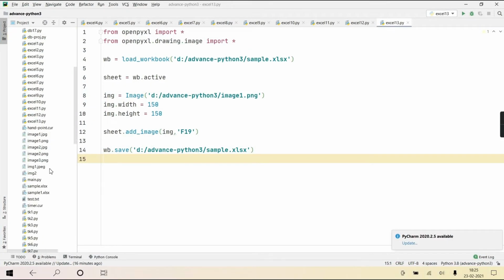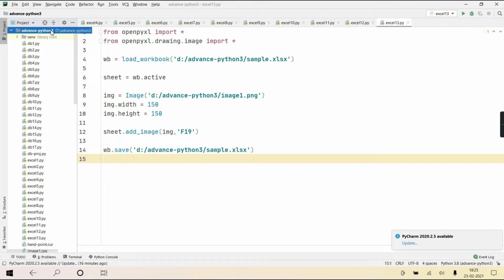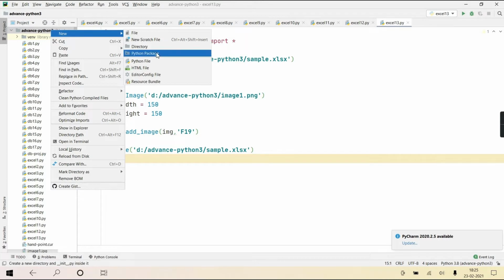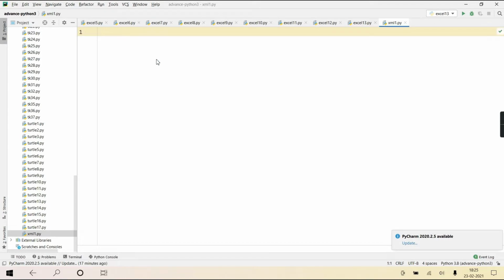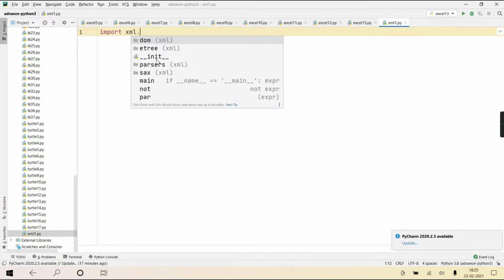I'll just show you. Import the library and give the name to it as et. See, import xml dot etree, and from here you can see it's a package because it gives the sign of a folder.